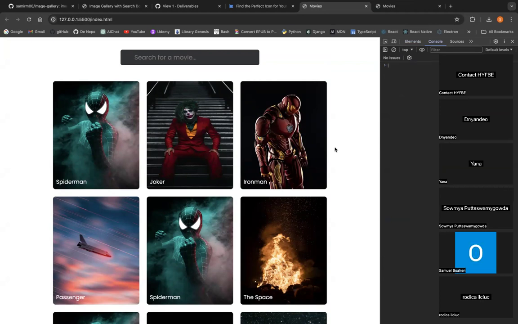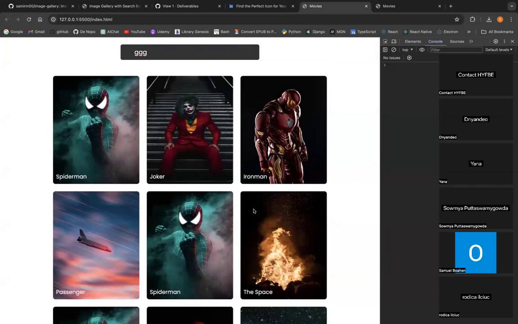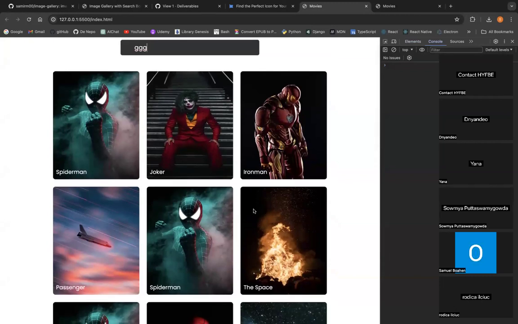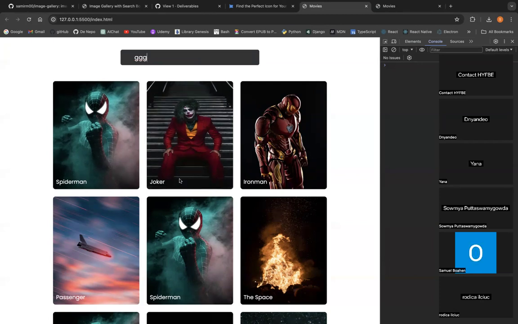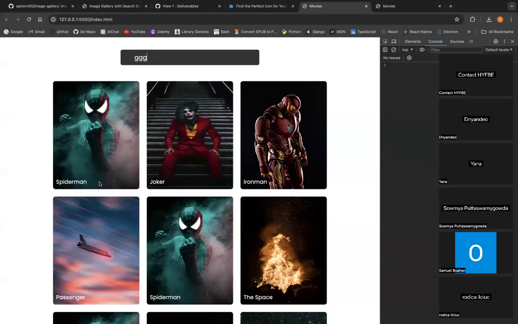It's the easiest actually. Now the second part, what we need to do: when I type something here, I need somehow to take this text and check if this text exists in the title of any movies. If it exists, I will keep the movie. If it does not exist, I need to remove the movie. Do you understand what I should do? So I need to take whatever the user types here, and then check if this one is included in the movie title. If it's not included in the movie title, I need to remove the movie. If it's included, I need to keep it.